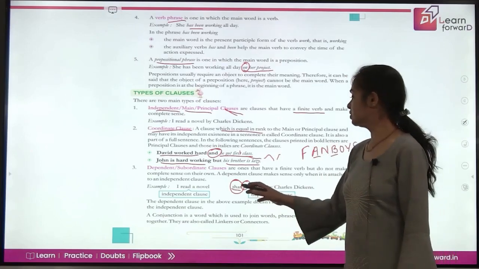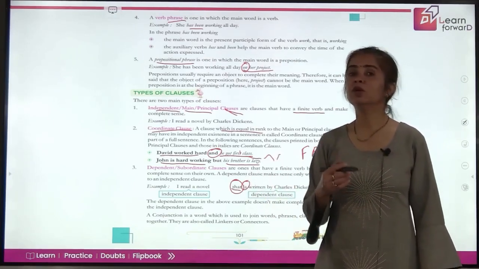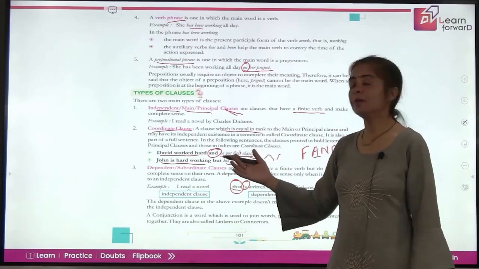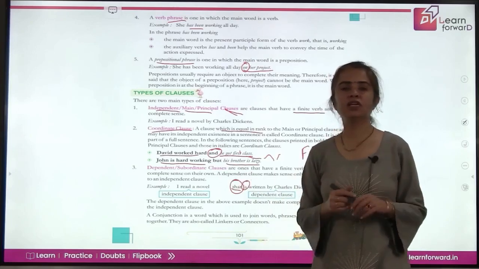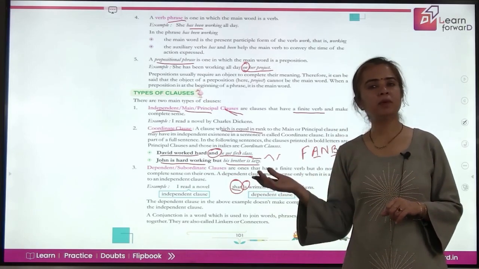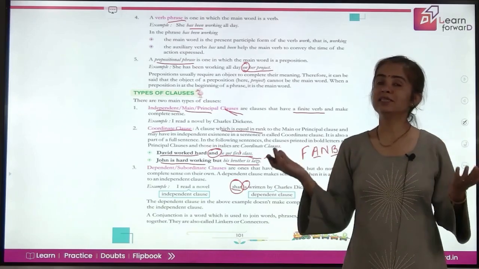But if you read this, that is written by Charles Dickens, is it giving its complete meaning? No, it depends on the main clause, I read a novel. But if you say I read a novel to somebody, it gives a complete meaning. Until and unless somebody is asking you more about it, it stands on its own.